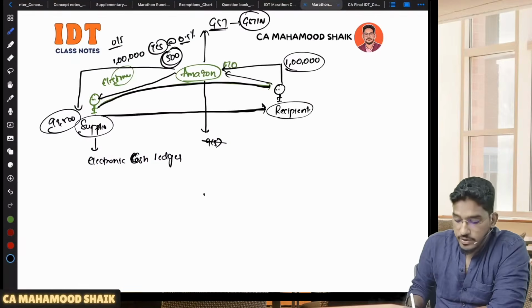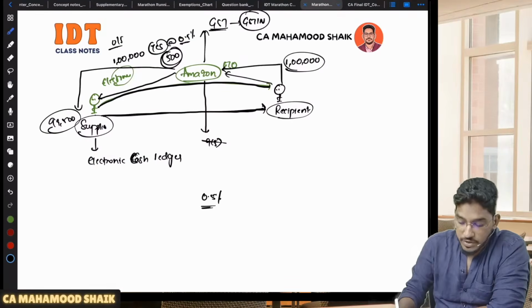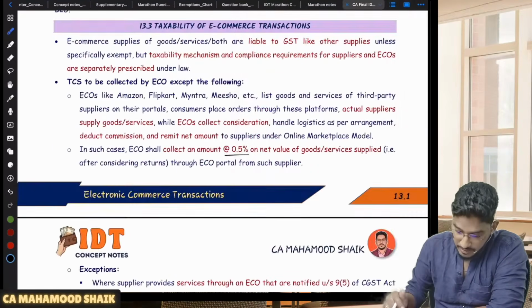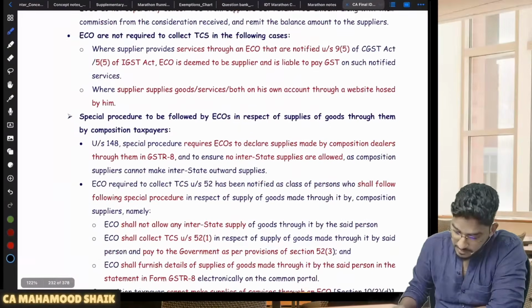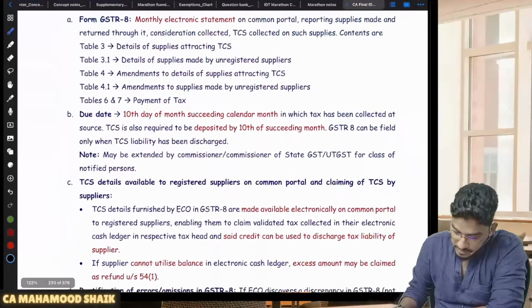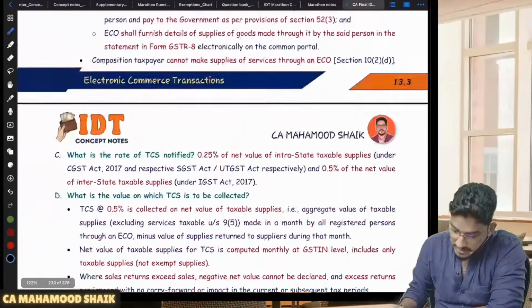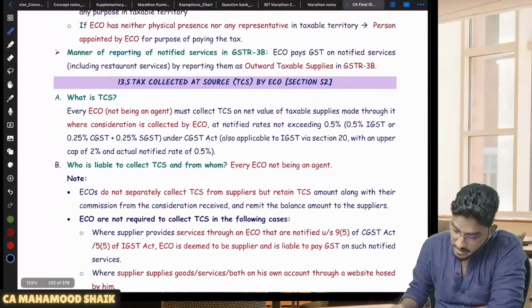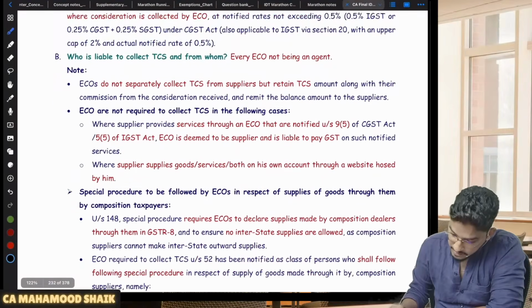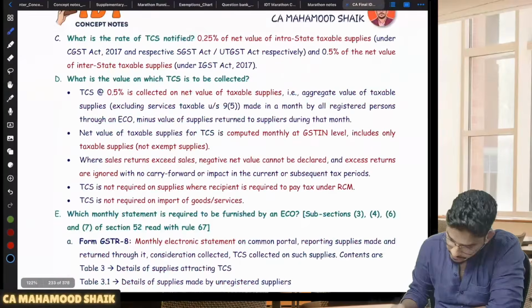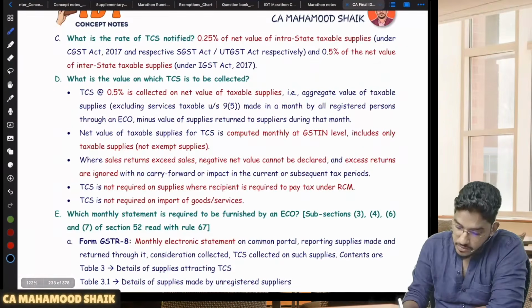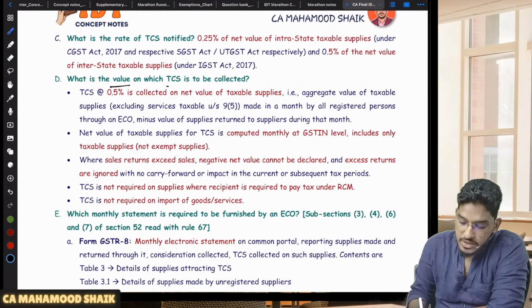Now, sir, how will this 0.5% be calculated? On what value will 0.5% be calculated? So let me show you that also. So what is the value on which this 0.5% will be calculated? That 0.5% will be calculated on net value of the taxable supplies. What do they say here? See here. So this is 0.5%. What is the value on which TCS is to be collected? TCS at the rate of 0.5% is collected on net value of taxable supplies.